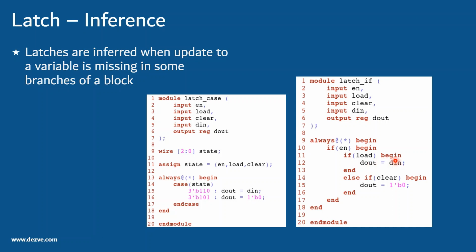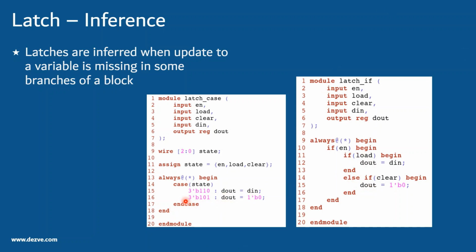So in this case, if you see, if enable and load is present, we follow D in. And in the other case, if enable and load is not present and clear is present, we try to follow clear here, correct? We try to clear this. But what if the enable is present and then these two branches are not taken? Again, what if the enable itself is not present? We have not assigned a value of D in. This is a similar kind of thing, like we have tried to model this using a case.